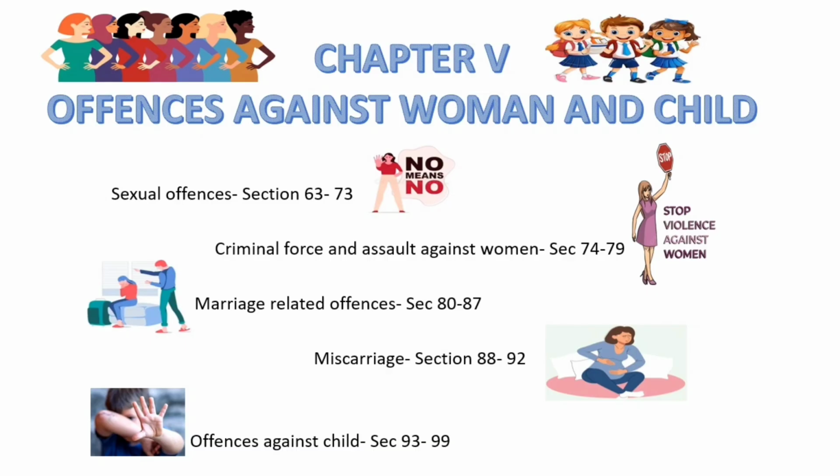In today's video, we are going to discuss one of the very important topics under the Bharatiya Nyaya Sanhita 2023, that is Chapter 5, Offences Against Women and Child. So I have divided this chapter into 5 parts.